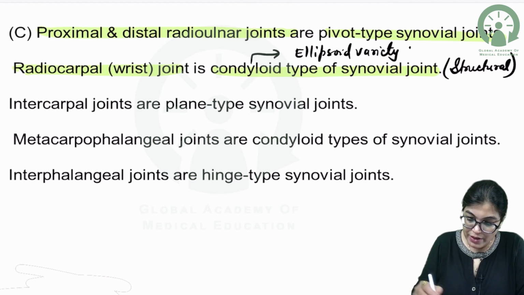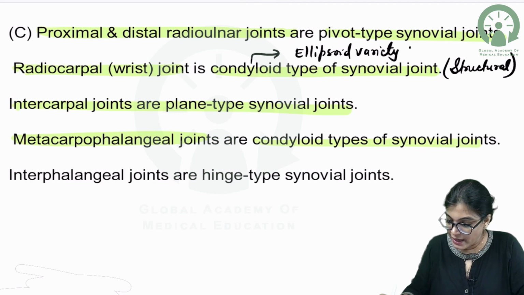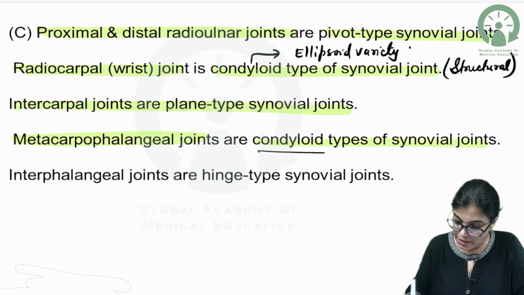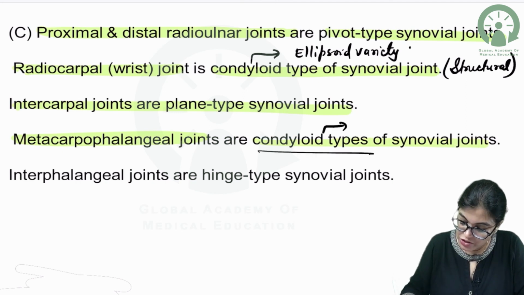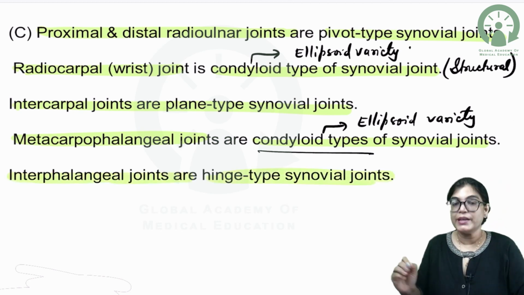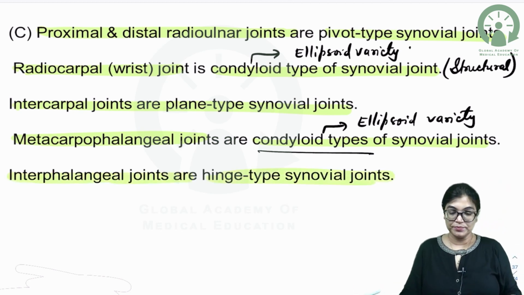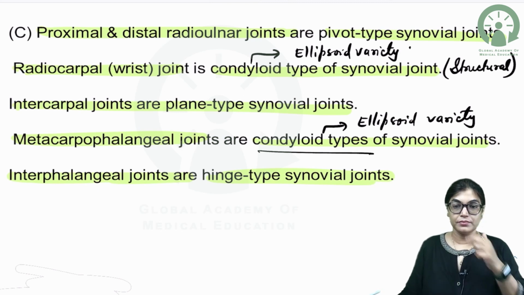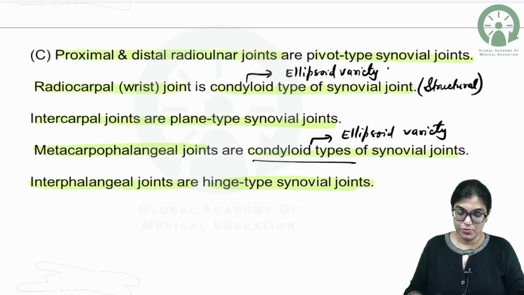Intercarpal joint is a plain type of synovial joint. It's absolutely correct. Metacarpophalangeal joint, again they have written condyloid, that is structural classification, but functional classification will be ellipsoid variety of synovial joint. And as I told you, interphalangeal joint is an example of hinge variety of synovial joint. Got it? Let's move on to the next.